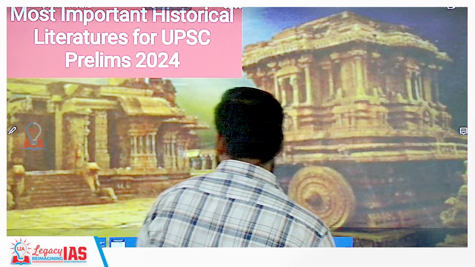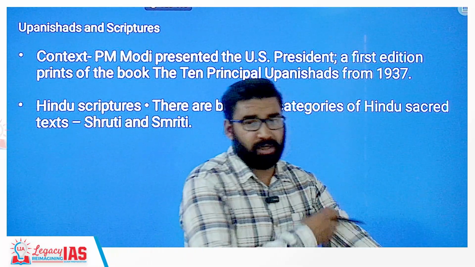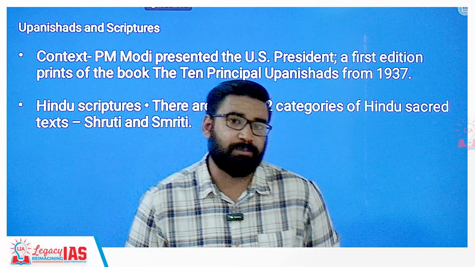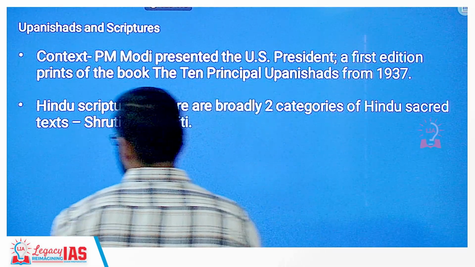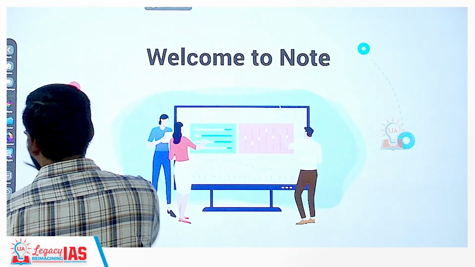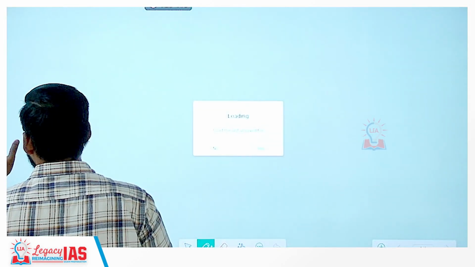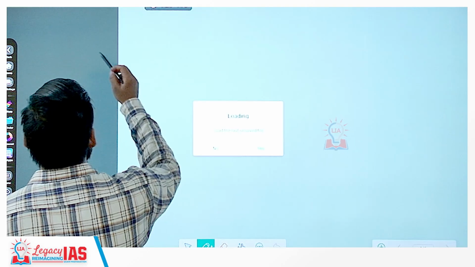As you can see here, the first important thing is Upanishads and scriptures. So first let me tell you the context.